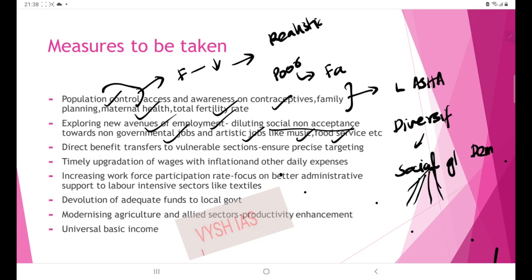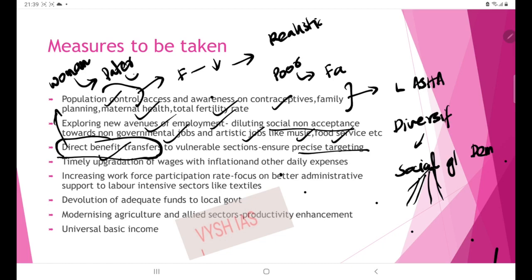Then next step is direct benefit transfers to vulnerable sections. So for this, we have to ensure precise targeting. What is the issue with direct benefit transfers? Although this is a digital method of giving grants and aid to the poor people, that is not reaching the poor people. See, if we are extending a DBT to a woman in a family, many times it will be reaching the paternal authority in that house. It can be husband or it can be father. So such things should be taken care of. Government must devise methods to clear such problems.